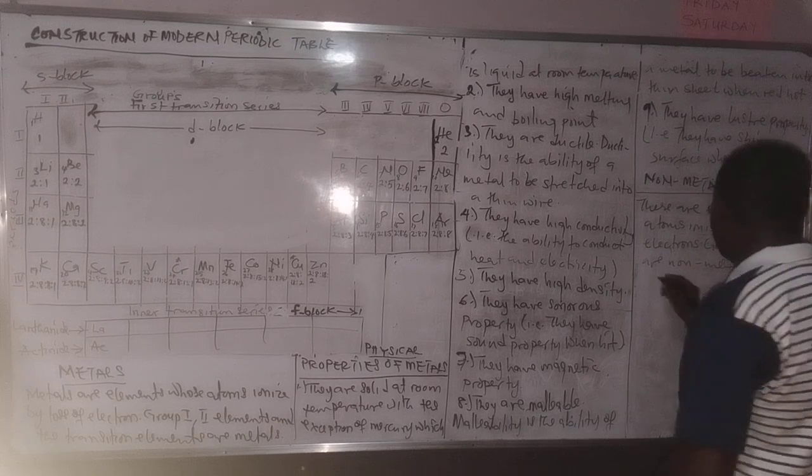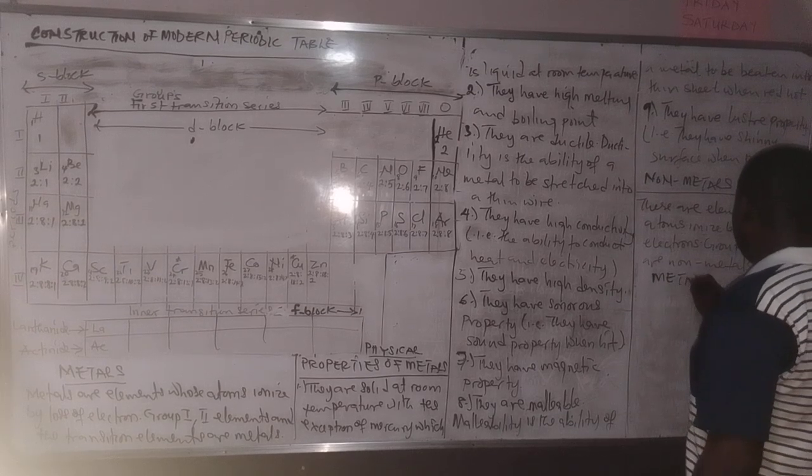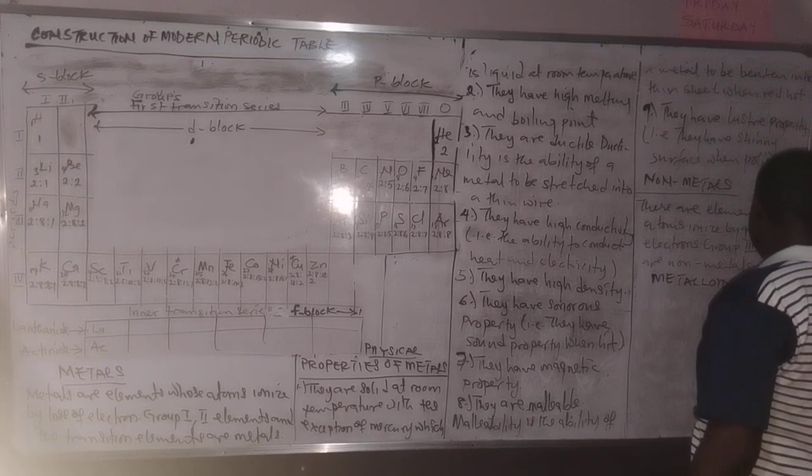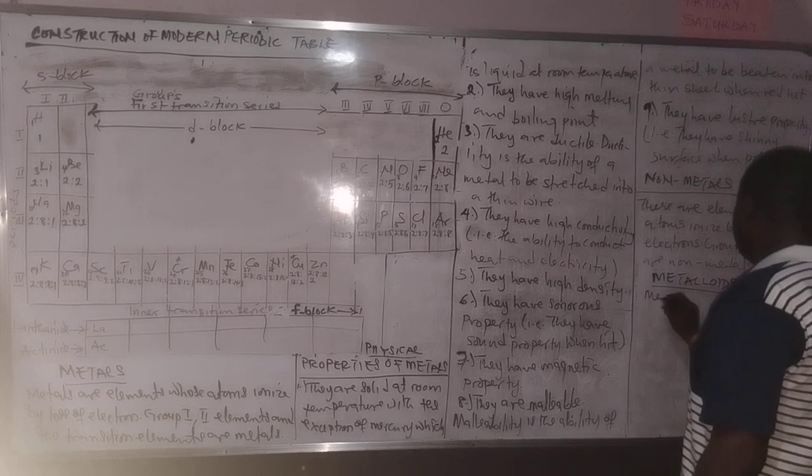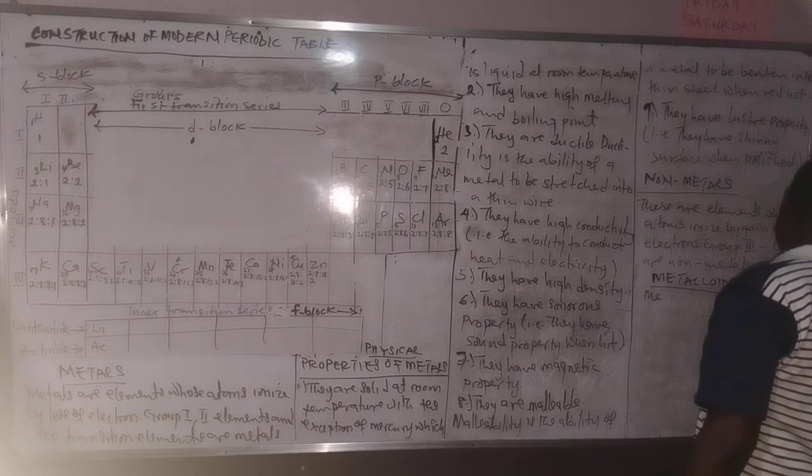Now let's look at metalloids. Metalloids or semi-metals.